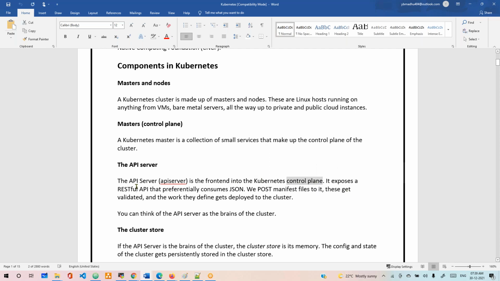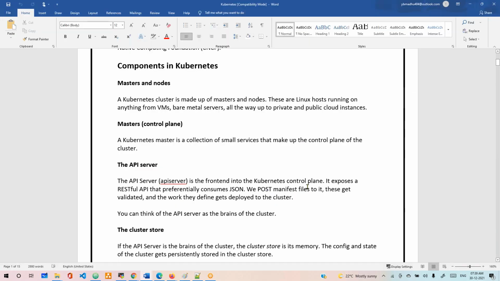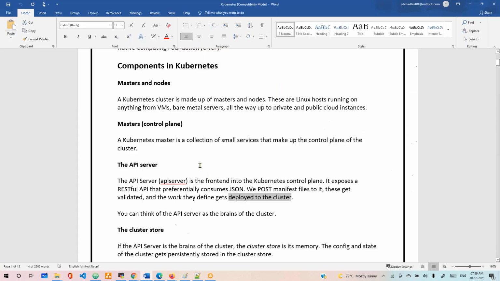It exposes a RESTful API that consumes JSON or YAML files. We post the manifest file. Manifest file means the YAML file. Whatever we have written, we call it a manifest file. The manifest file gets validated and then deployed into the cluster. It will validate your YAML file. If everything is fine and there is no syntax issue, then it will go on for deployment.